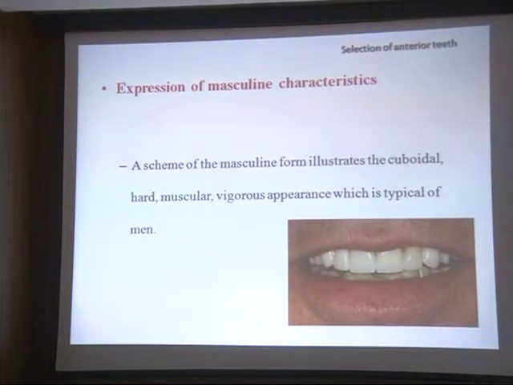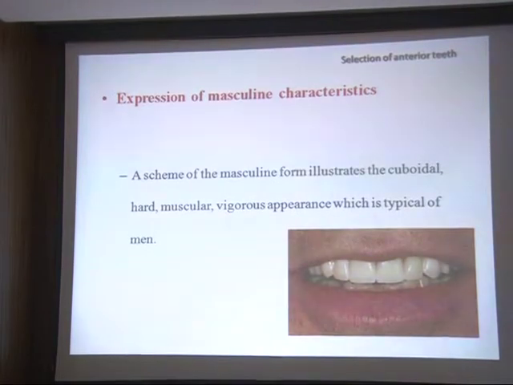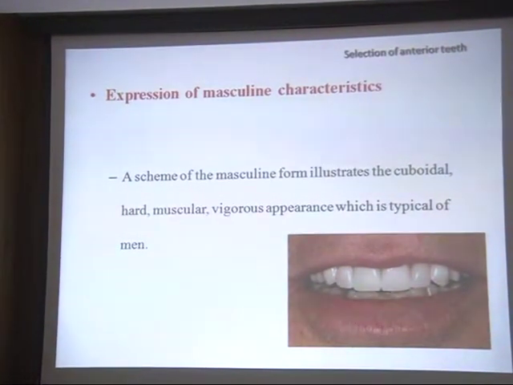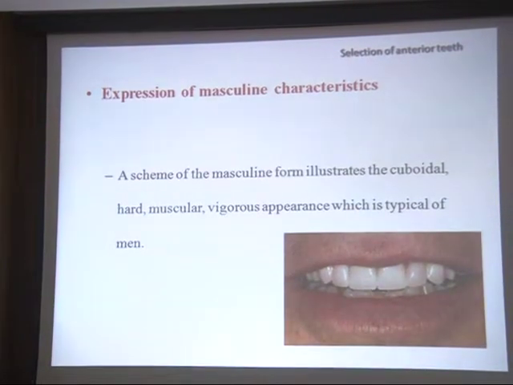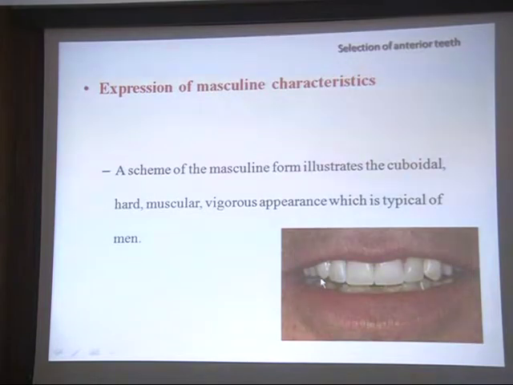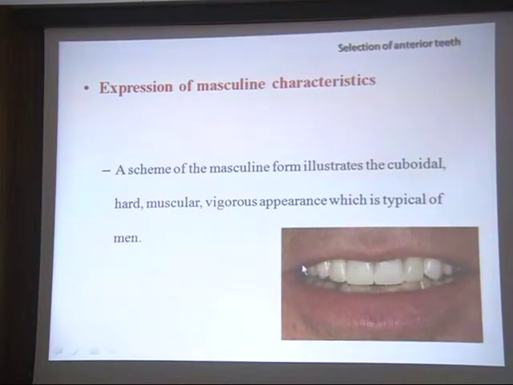These are the masculine characteristics. A scheme of the masculine form illustrates the cuboidal, hard, muscular, vigorous experience which is typical of males. If you see, this is almost a straight line rather than a curvature. In females, it has to follow the lower lip contour.